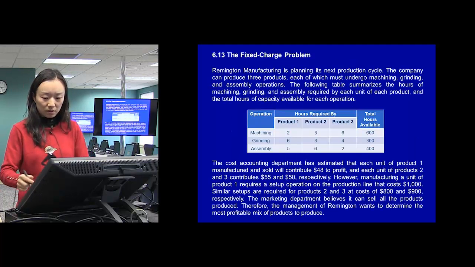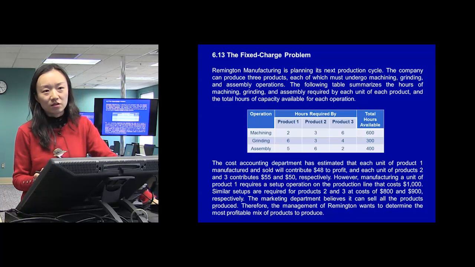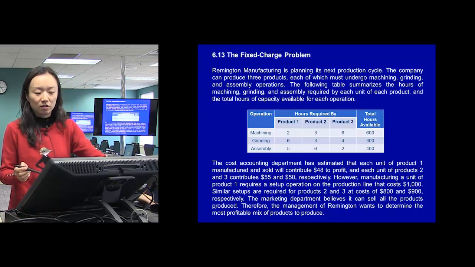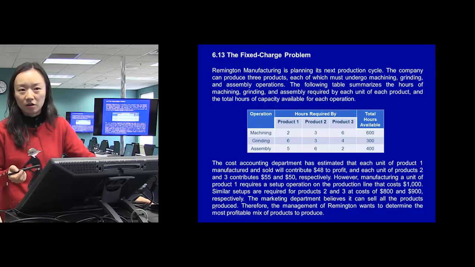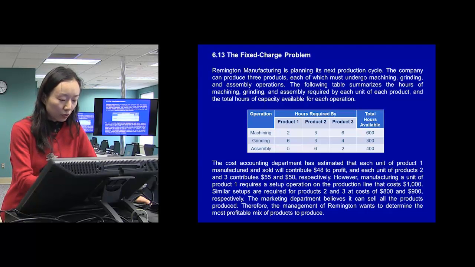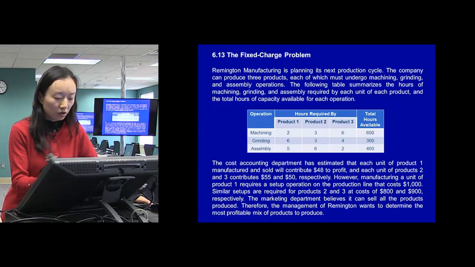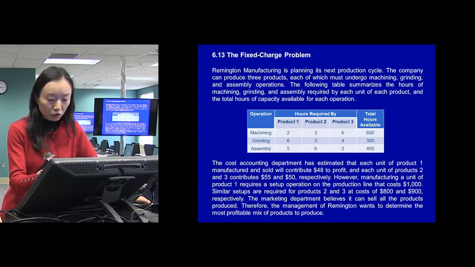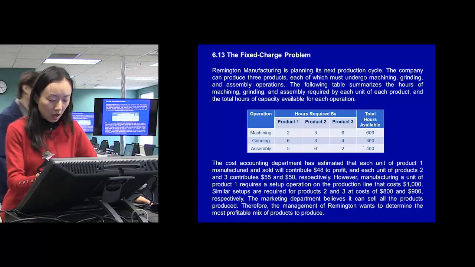So for this problem, at first sight, it is not very different from, say, the Blue Ridge Hot Tubs problem. Three different types of products are produced, and the hours required on these three different processes were also given. Total hours available are given.